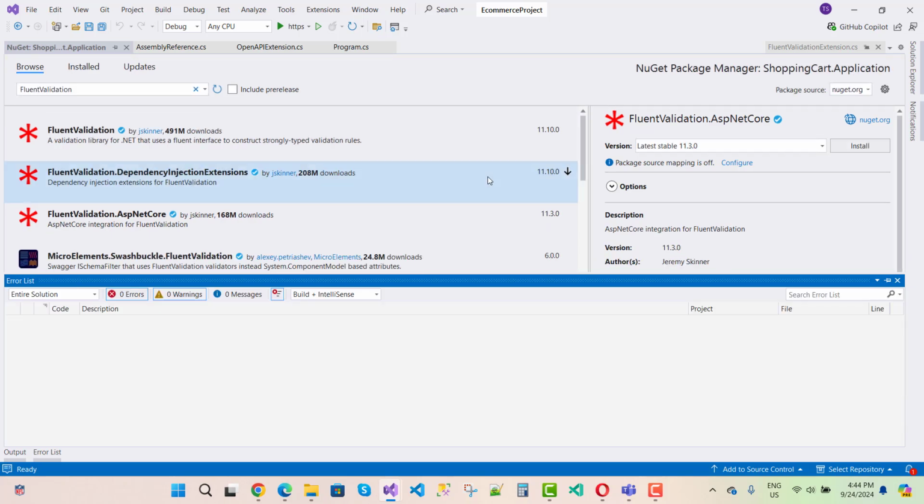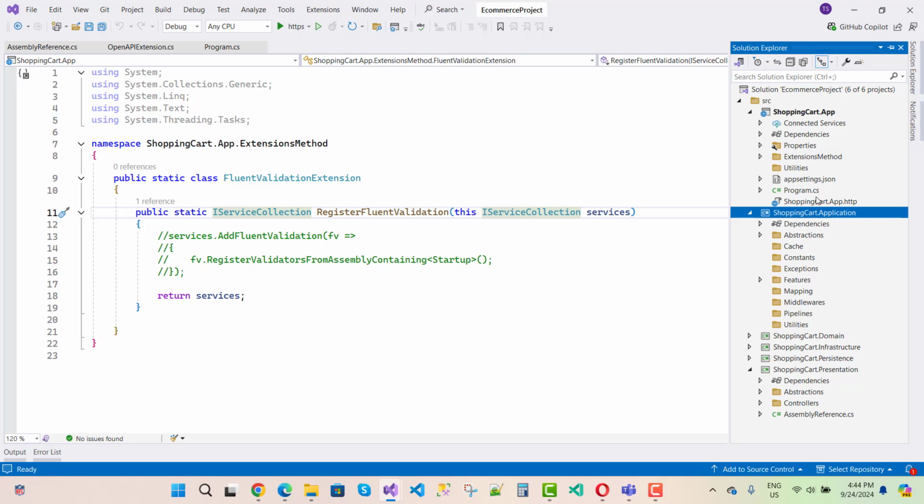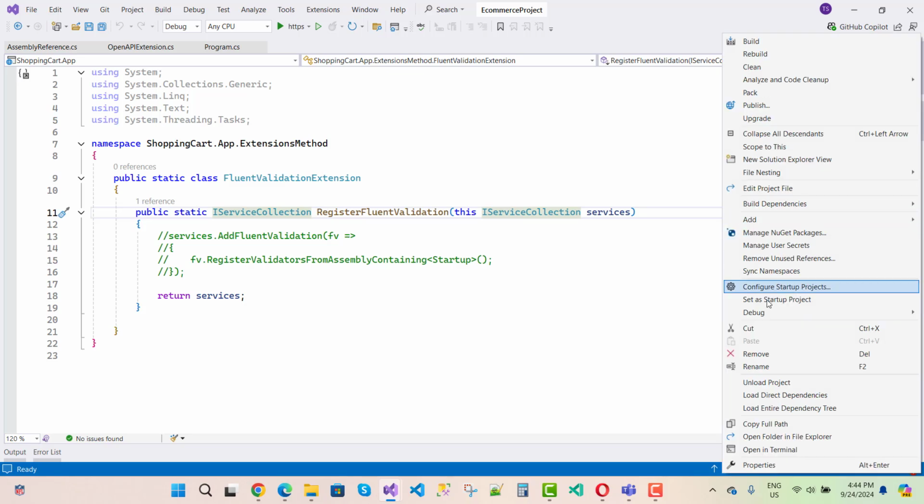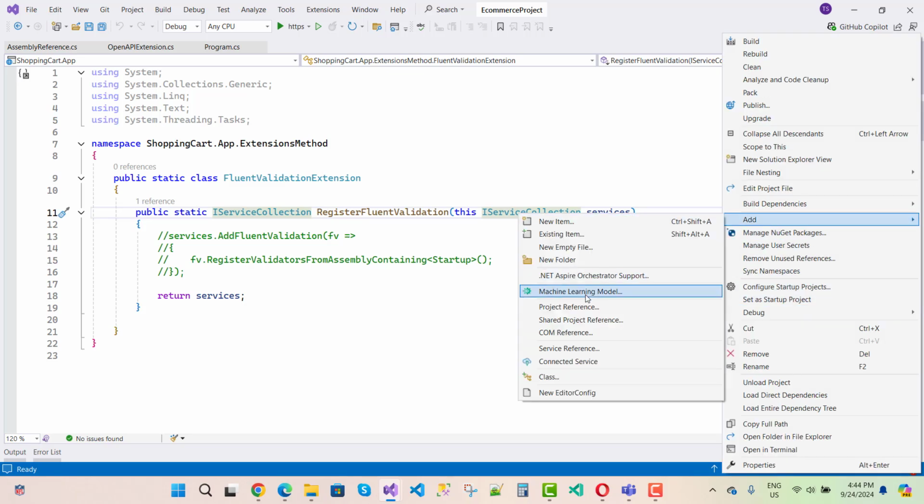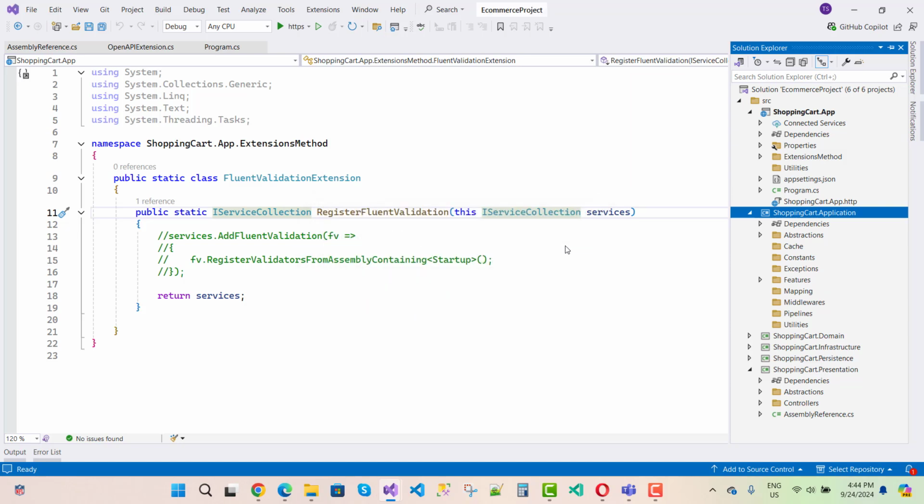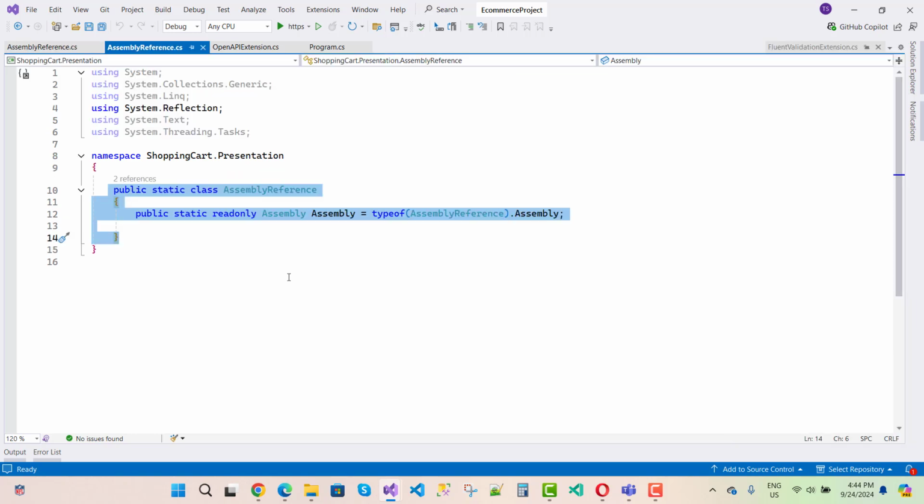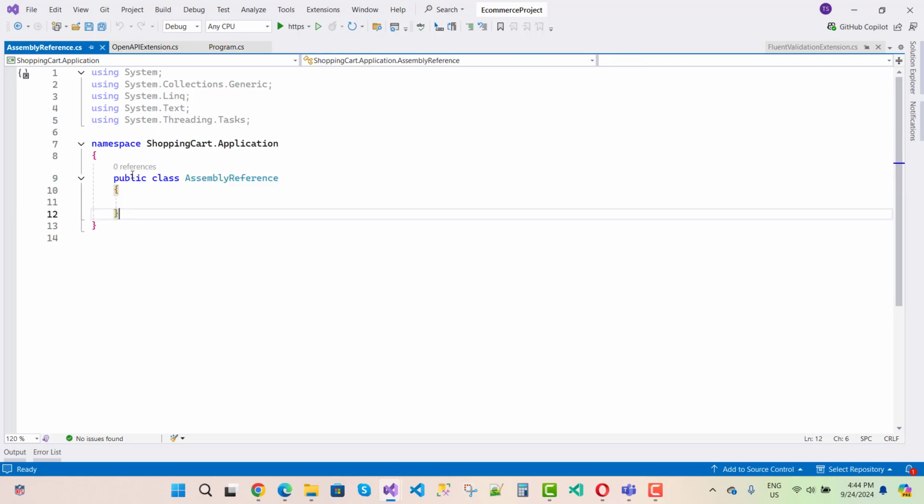Okay, now Fluent Validation ASP.NET Core is installed successfully. Just after that, you can add the assembly reference class in the application layer. So add a new empty file, and the class name is AssemblyReference.cs. The same class is present in the presentation layer, so that we can use it here.